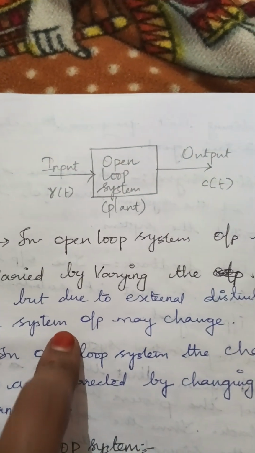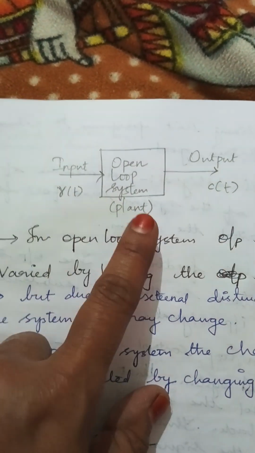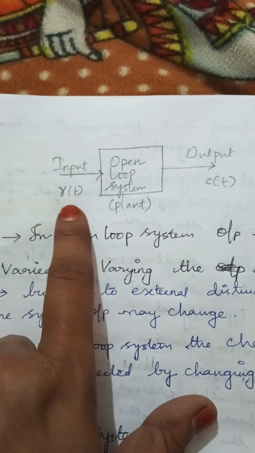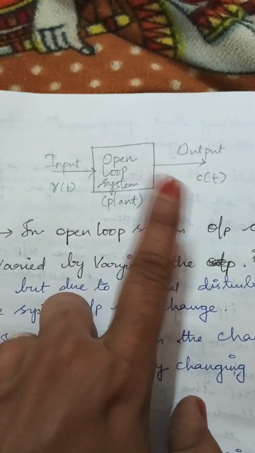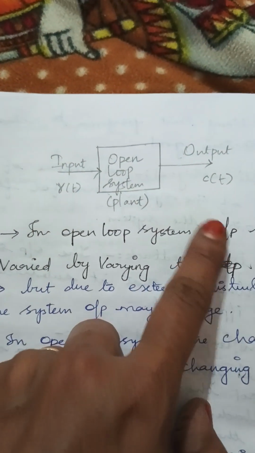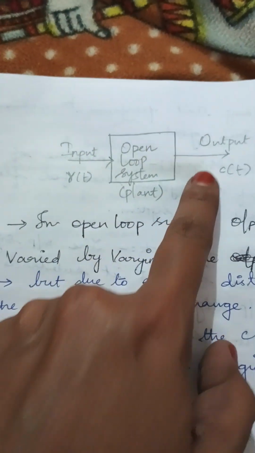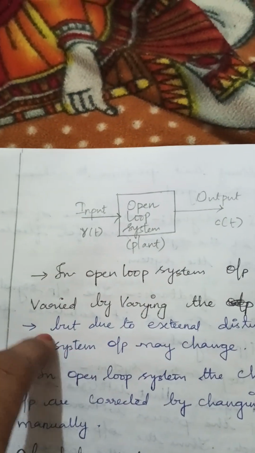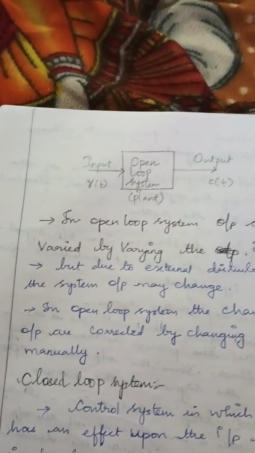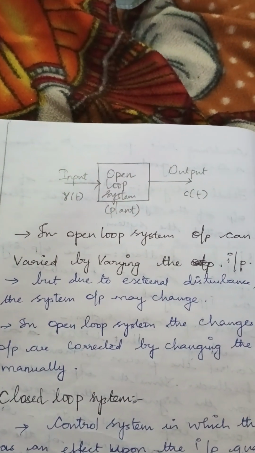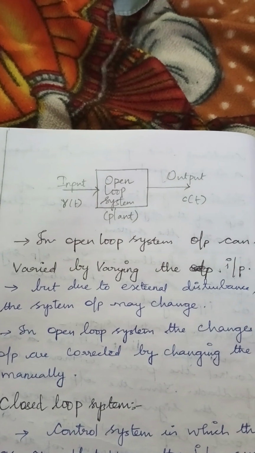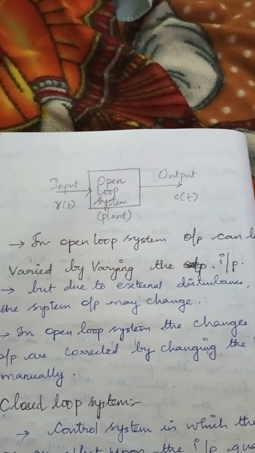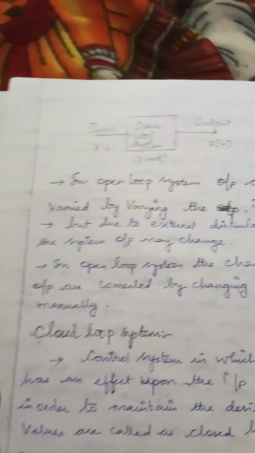Now with a small block diagram I'll explain. Here is an example of an open loop control system. An input is given to a system and we get the output. R of t is the input and C of t is the output. Relevant to the input we give, we have some variations in the output. We are not feeding the output back to the input, so this type of system is called an open loop control system. For any input we get the output. For example, traffic lights: an input is already fed, and relevant to that the output is produced, that's all. There is no control over the output at any cost. Such systems are called open loop control systems.